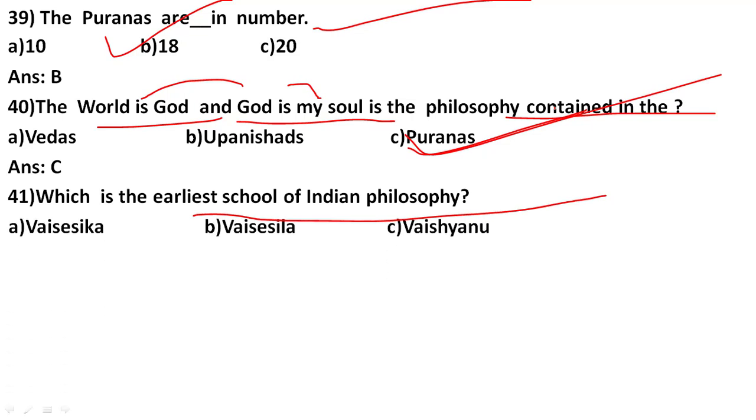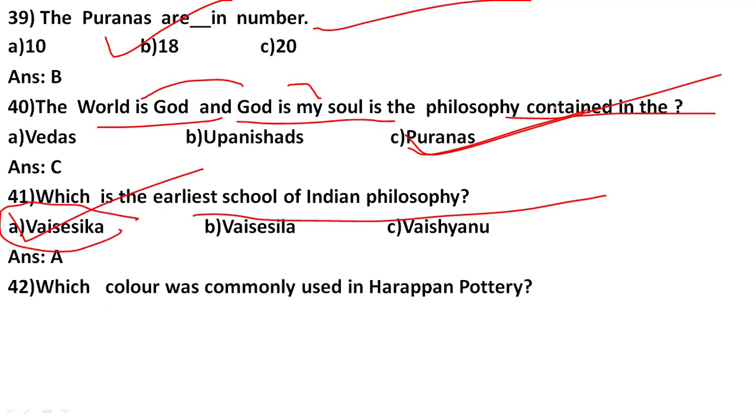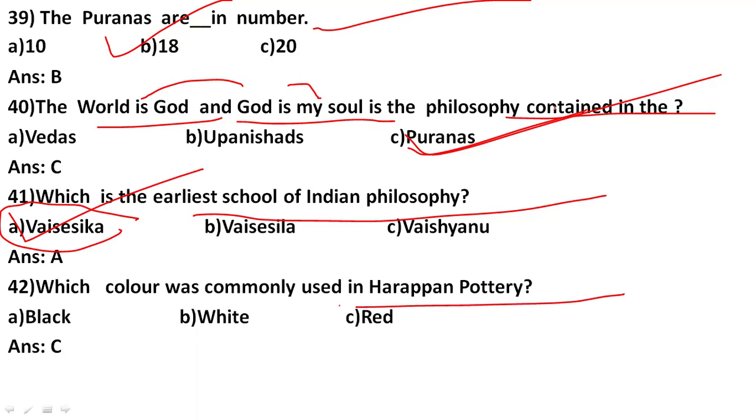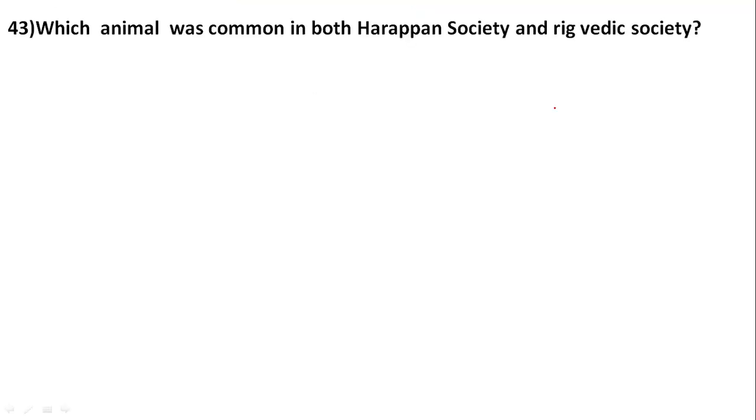So the earliest school of Indian philosophy, and that was number A, Vaisheshika. Vaisheshika was the earliest school of Indian philosophy. Which color was commonly used in Harappan pottery? And the correct answer is number C, red color was commonly used in Harappan pottery.